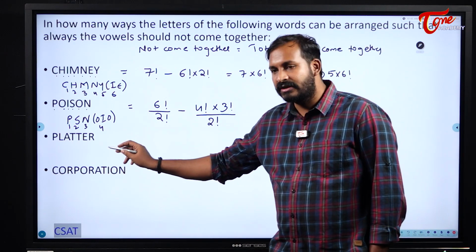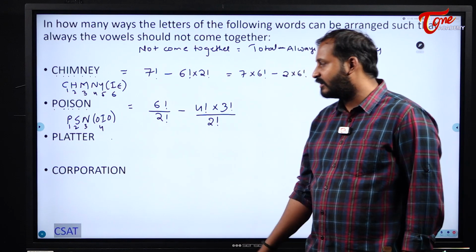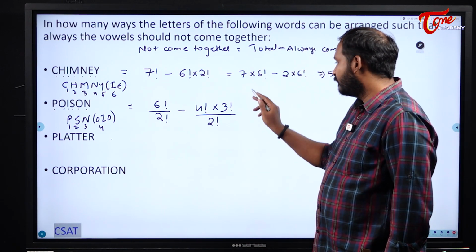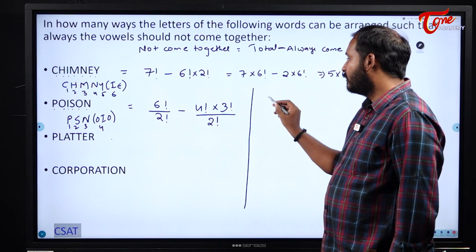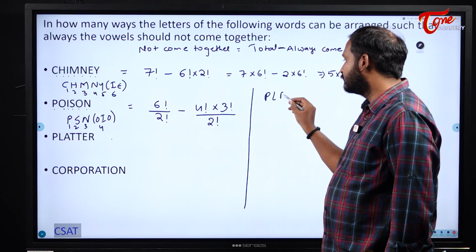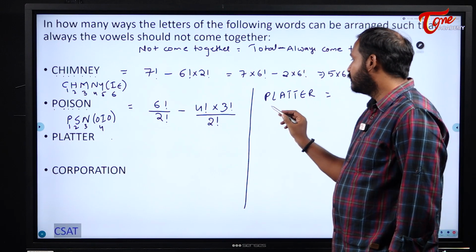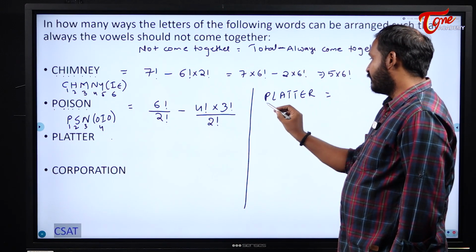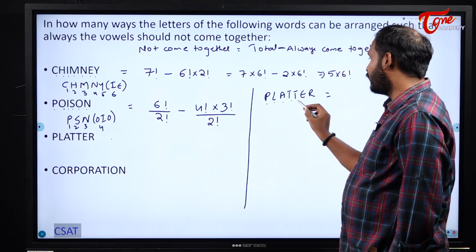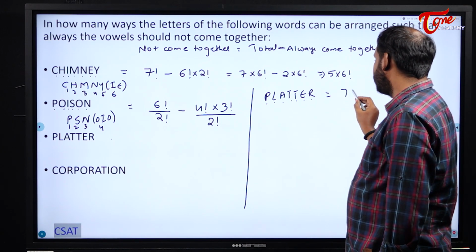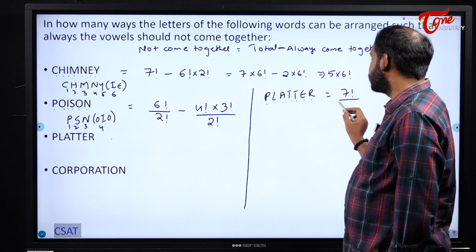Now similarly pause the video and try to get the answer for PLATTER and CORPORATION, students. Pause the video and try to get the answer. PLATTER, what does it become? See here. First of all, in general manner, 1, 2, 3, 4, 5, 6, 7. 7 factorial ways divided by 2 factorial, as T was repeated 2 times.